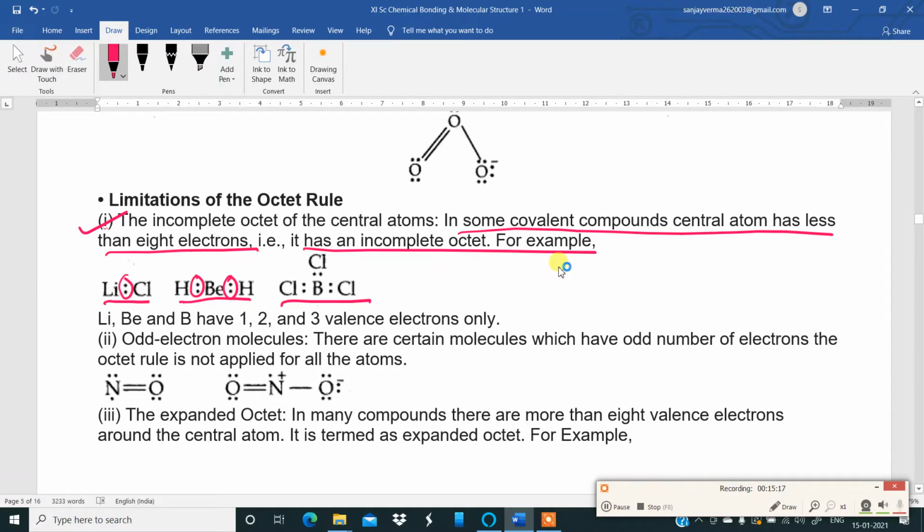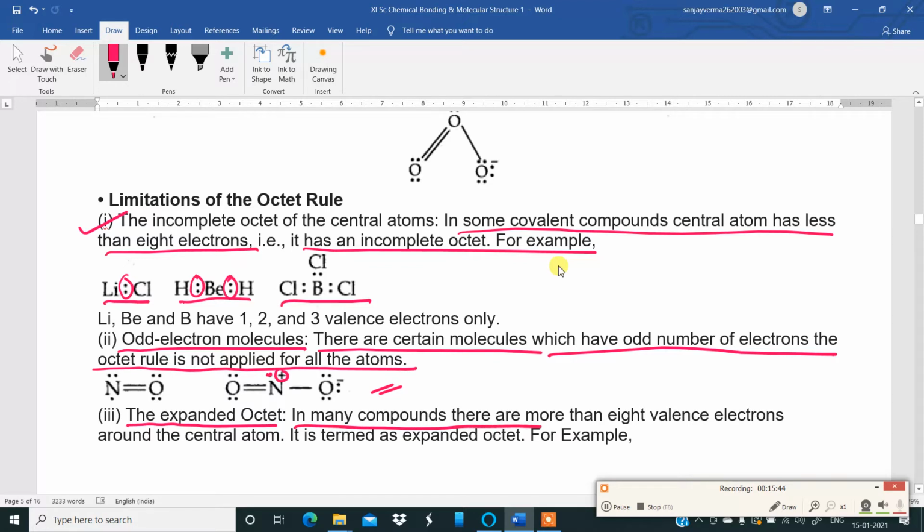Then we have odd electron molecules. There are certain molecules which have an odd number of electrons. The octet rule is not applied for all the atoms. So here it has an odd number of electrons. You can see the charge over here, but there is an odd electron on this atom. So that makes it an odd electron molecule. Then there are examples where we can see the expanded octet also. In many compounds, there are more than 8 valence electrons around the central atom. It is termed expanded octet.